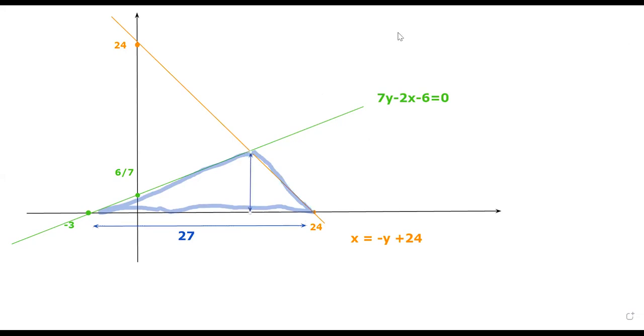So in order to do this, we would like to find out the coordinates for this point. In order to find the coordinates, we just substitute into here. So for this coordinate, it needs to be true that 2x is equal to 7y minus 6. But according to our orange condition, 2x is also equal to negative 2y plus 48. So we know that the right-hand sides are the same.